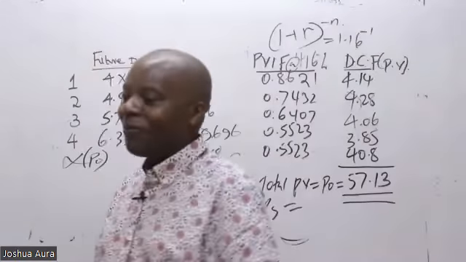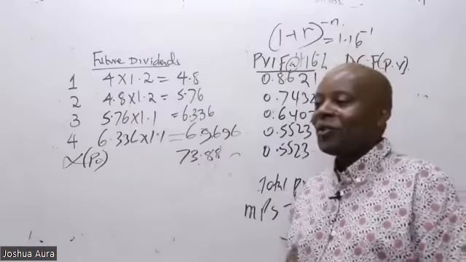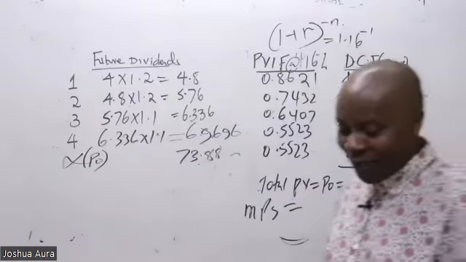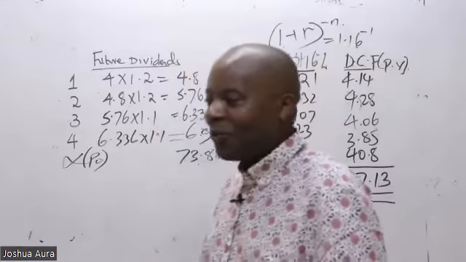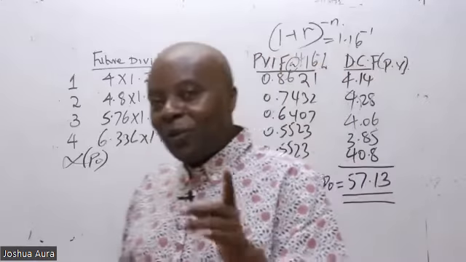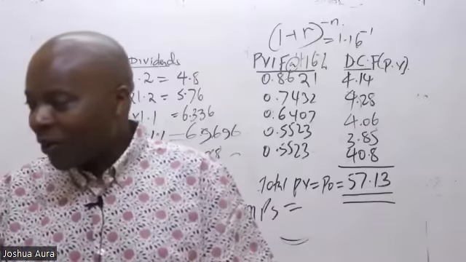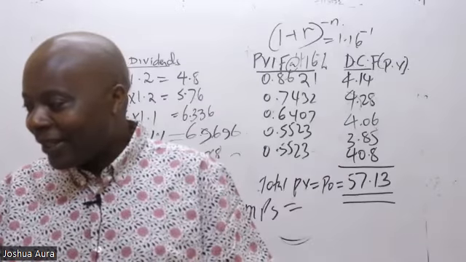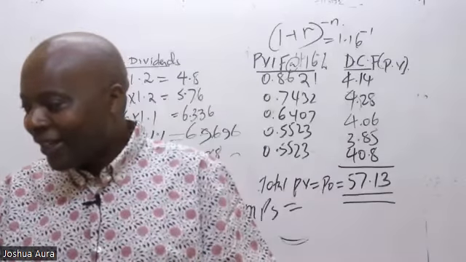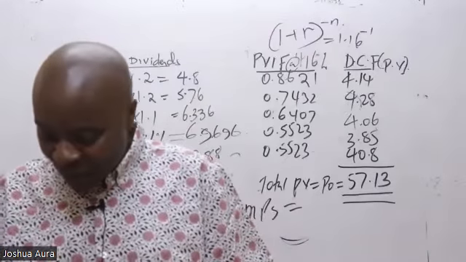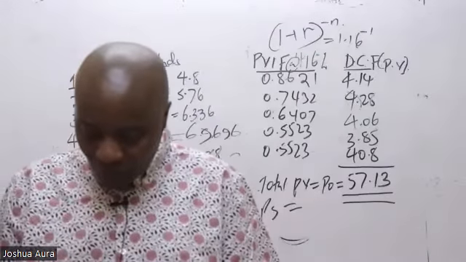Yes, 57.13. Thank you so much. So in an exam, you would get it correct. Yes, you would get it correct in an exam.